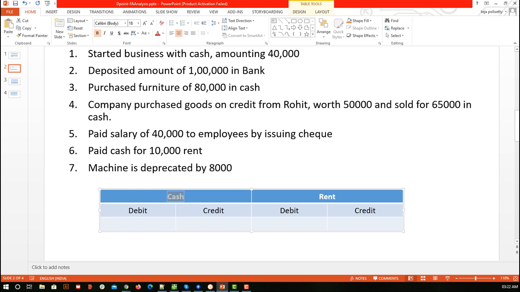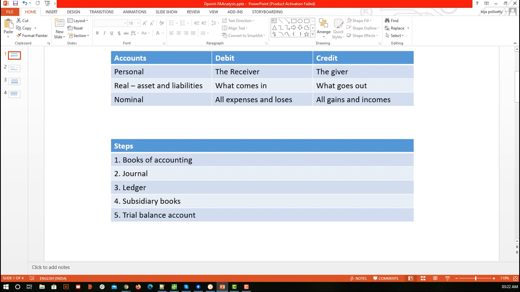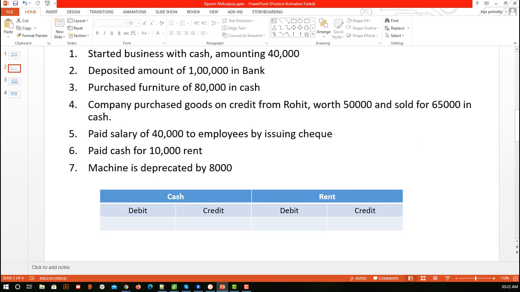So 10,000 is a real account, money is going out, which means credit. So here we are going to add 10,000 in our credit side. So now we are sure that 10,000 is going to be added under the rent. But you need to see what is a rent account. So we can say rent is something which we are paying because of our liability. So this is our liability account.